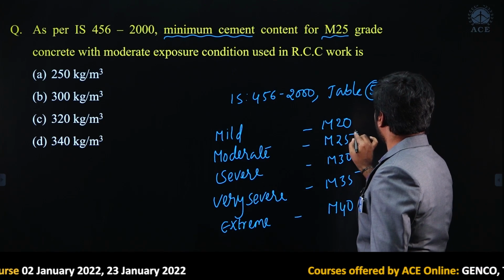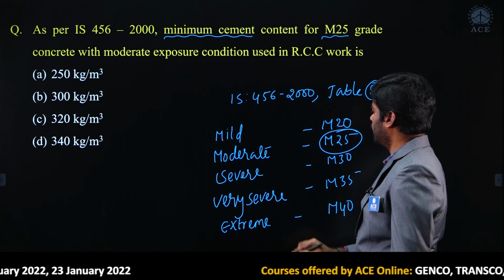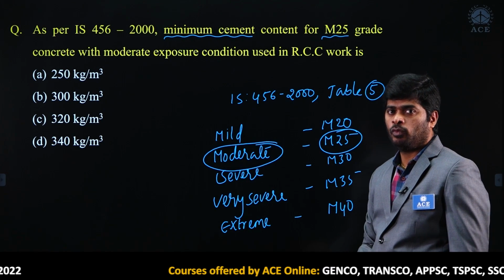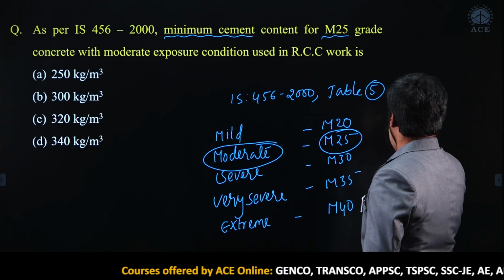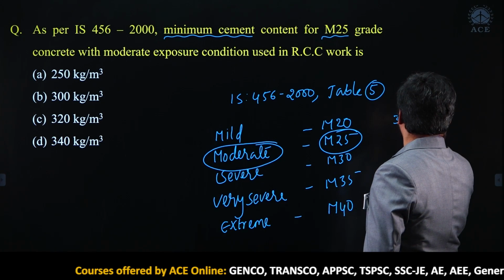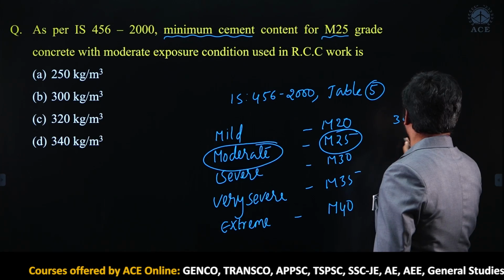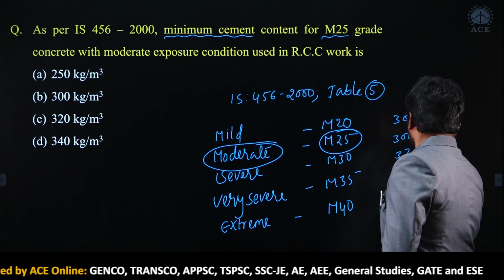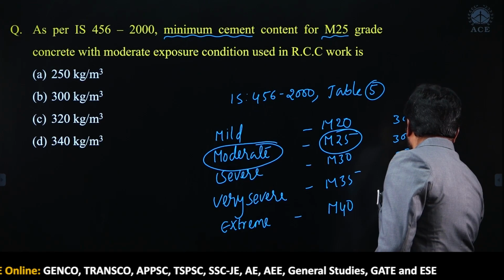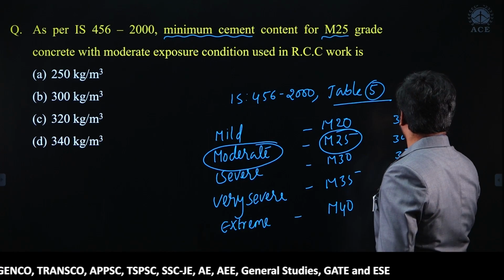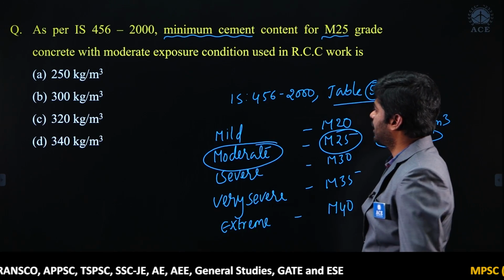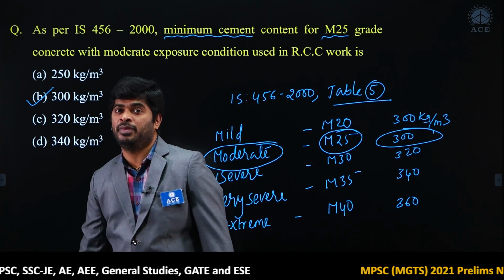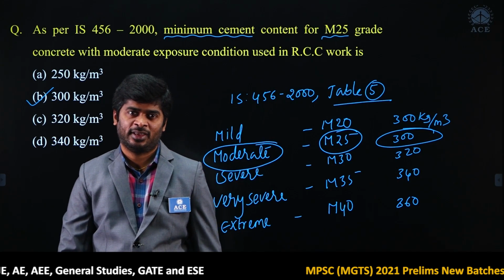They are asking for M25 grade concrete under moderate exposure condition, what will be the minimum cement content? It is 300 kgs per cubic meter. Same 300, 320, 340, 360 kgs. According to this table, my dear, we have to take 300 kgs per cubic meter as minimum cement content. Okay, right.